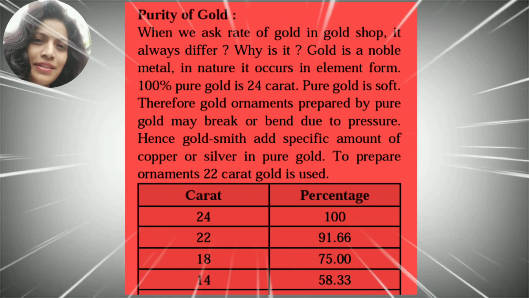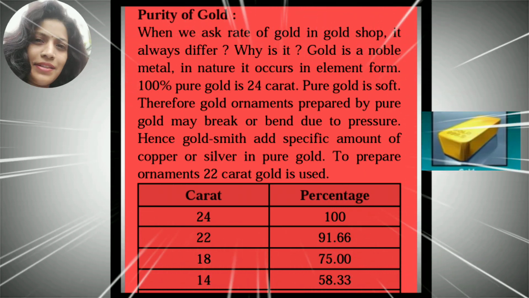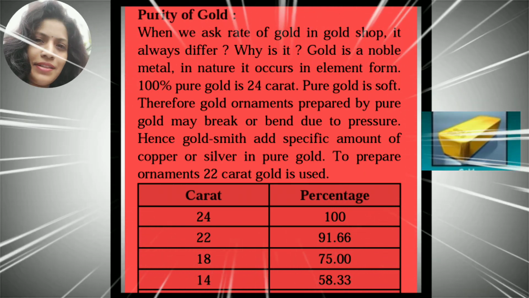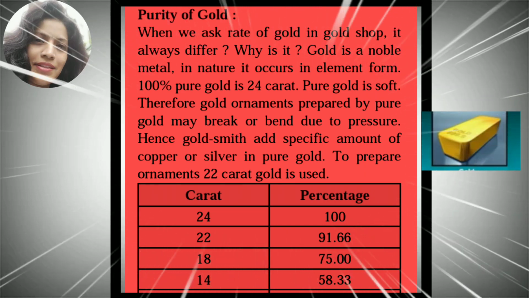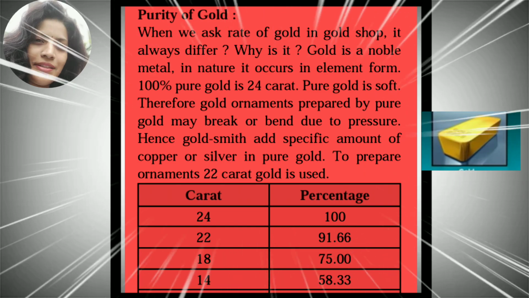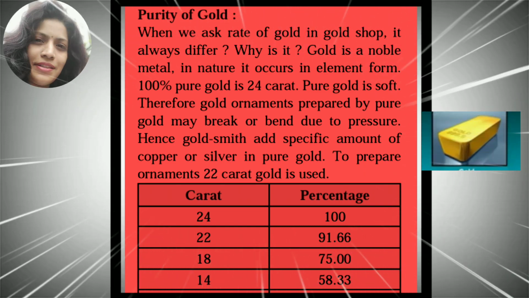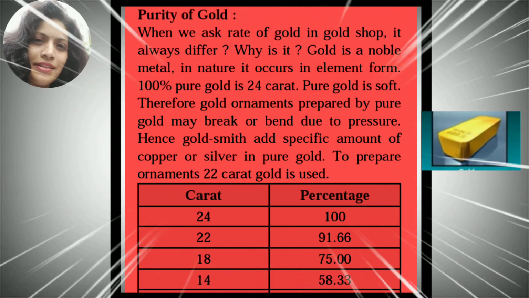Let us move towards purity of gold. When we ask the rate of gold in a gold shop, it always differs. Why is it? Gold is a noble metal in nature. It occurs in elemental form. 100% pure gold is 24 carat.